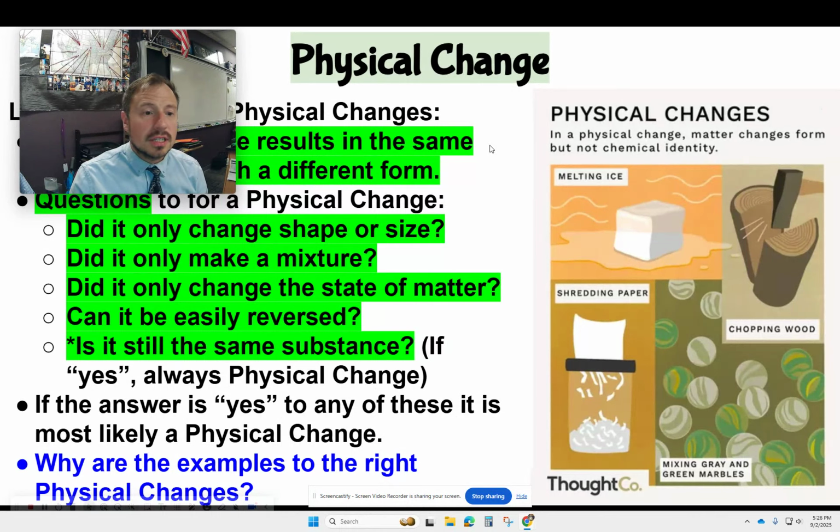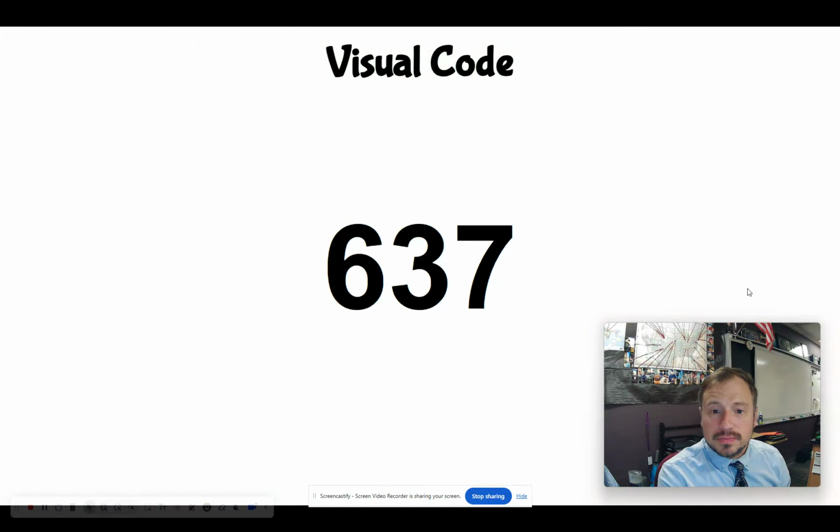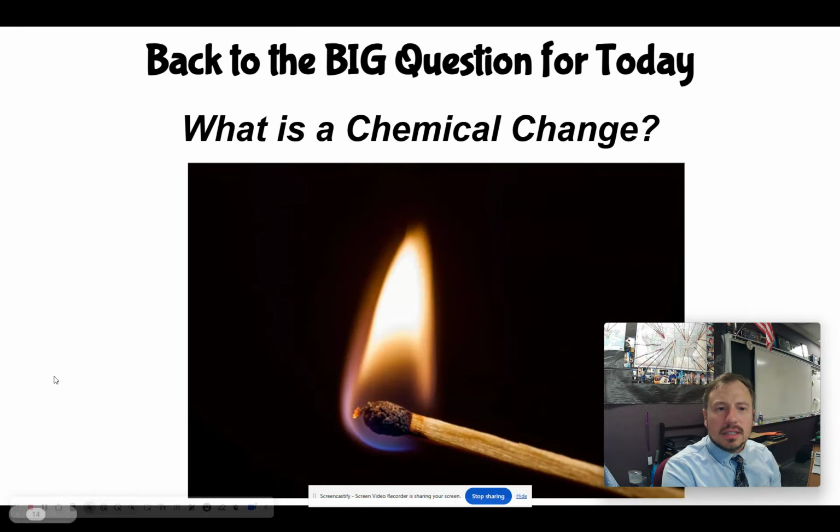We mixed things together. Did not change state of matter. Can it easily be reversed? Well, yeah, I could probably do that. You could probably pick out the green and the gray marbles. And once again, this last one, is it still the same substance? The answer is yes, right? It's still just marbles.